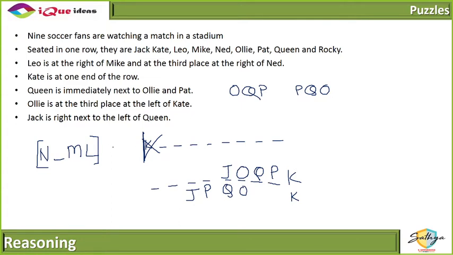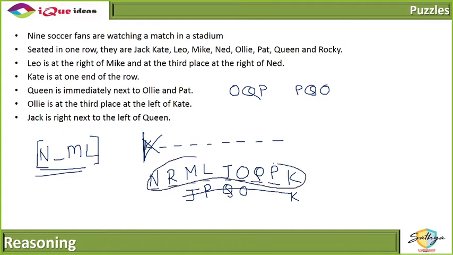Now take a look at it. If I want to fit N space ML, then in the lower arrangement, I have no place to put N space ML. But in the upper arrangement, I can easily put N, M, L here, making R as this position. So it makes sense that N, R, M, L, J, O, Q, P, K is the arrangement that we are looking for. Did everybody get this one?